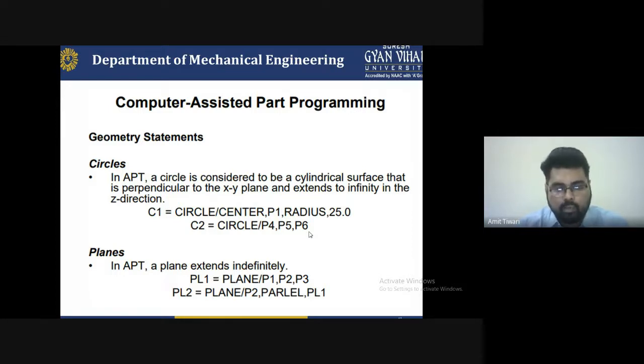So these are some ways to extend a plane infinitely by applying the format. PL1, the plane, is equal to PLANE/P1, P2, and P3. It indicates that the plane is defined, but it can be extended further as required, through P1, P2, P3, and so on, as per your desire for operating the function. Next is PL2, that is PLANE/P2 equal to PARALLEL PL1. This simply gives an idea of generating this type of code. With the help of this plane, we can create a design.